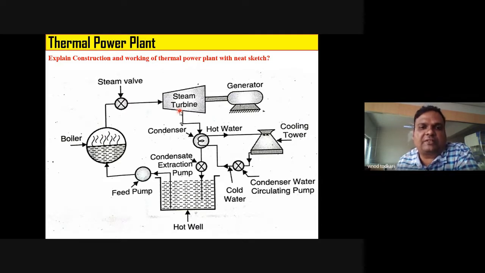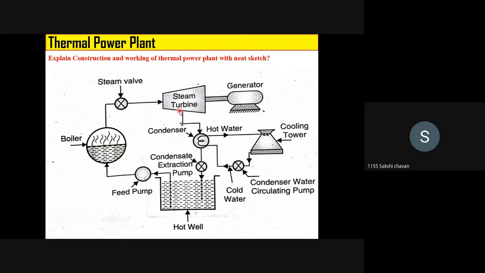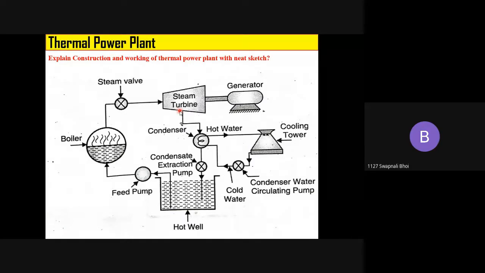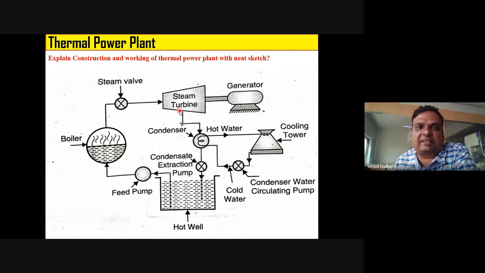Okay, who will tell me the function of steam turbine? In steam turbine, heat energy is converted into mechanical energy. Excellent. Can anyone elaborate? Yes, sir. The high pressure and high temperature steam expands over the turbine blades, and the turbine blades get rotated. Due to this rotation, mechanical energy is generated, and this mechanical energy gets converted into electrical energy in the generator. Excellent, very good.